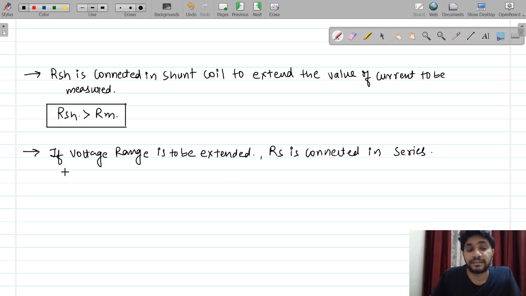Wait, this point should be changed. Here the value of RM should be greater than RSH, and RS should be greater than RM. I will just give you a brief idea about it.